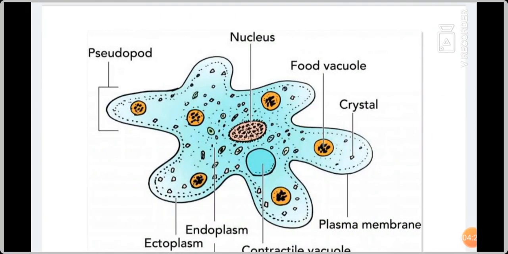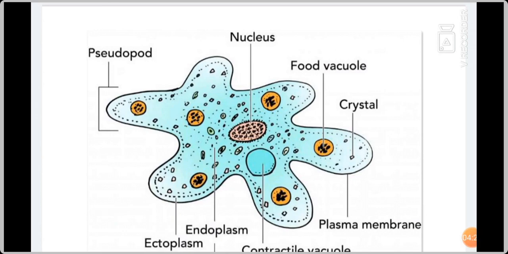Now see the picture of the amoeba. See here, amoeba is a single cell. So cytoplasm and nucleus are present. See, the nucleus is at the center. Food vacuole is present. Then the outer membrane is the plasma membrane or cell membrane. The contractile vacuole is present to remove the waste materials. Pseudopod, see the extended part, it is irregular in shape. Amoeba is irregular in shape, so now and then it changes its shape.